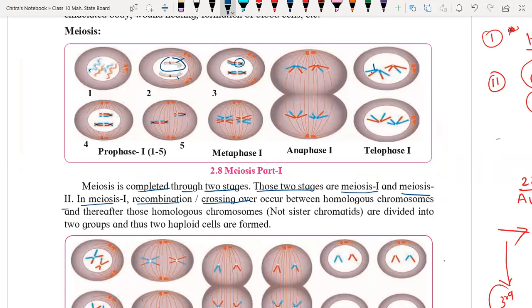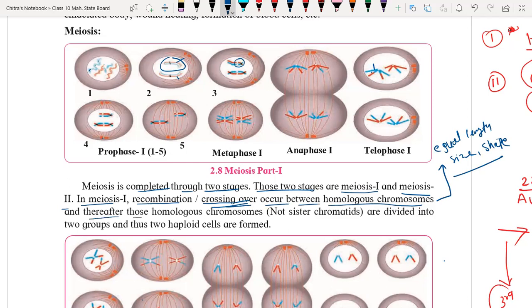Recombination means mixing of genetic material, which is also called crossing over, and it occurs between homologous chromosomes. Homologous chromosomes are those chromosomes that have equal length, size, and shape. Very important, this definition. What are homologous chromosomes? Those chromosomes that have equal length, equal size, and equal shape are called homologous chromosomes.